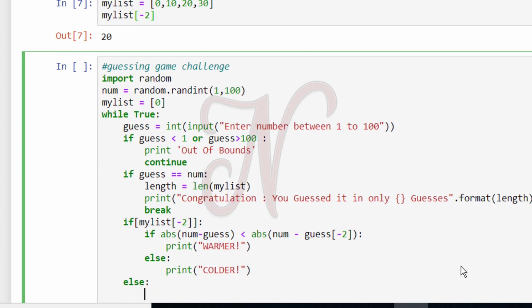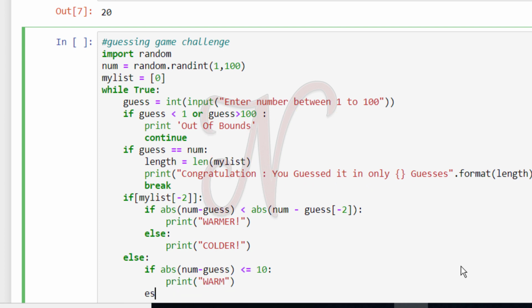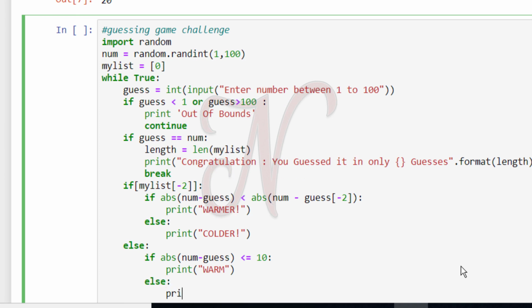But if you have the first attempt, then if ABS, see here, number minus guess is less than or equal to 10, meaning your guess is within the range of 10, then print warm, else print cold.